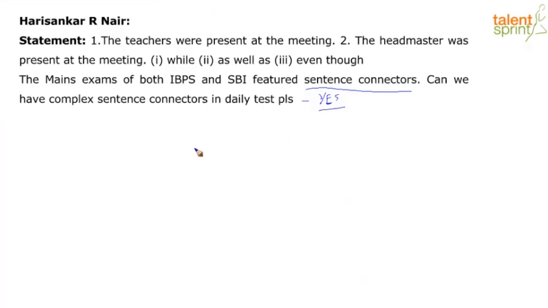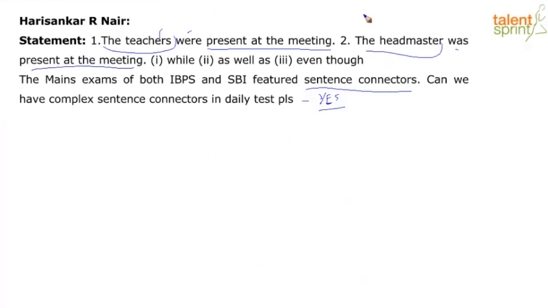So who are my two parties? If you look at it, what is repeating is present at the meeting, present at the meeting. So what are my subjects? The teachers. The next subject is the headmaster. Right? Obviously teachers plural, headmaster single. So when we're combining these two, what happens? We have two subjects, and when two subjects are there and you combine it with and, obviously it will be a plural verb. So now let's look at our options.